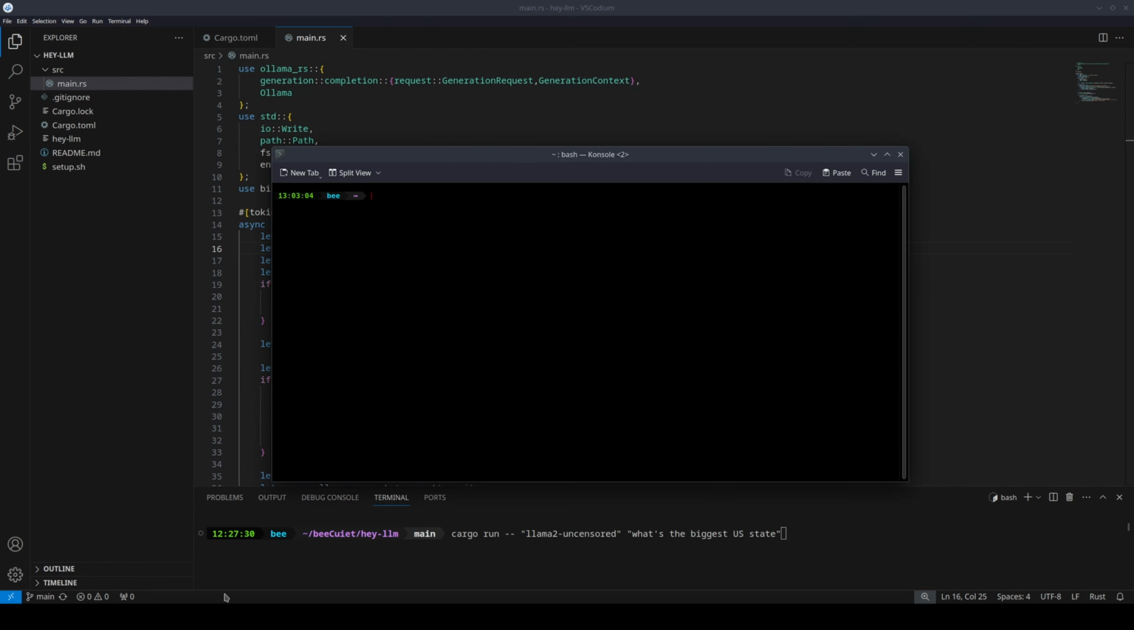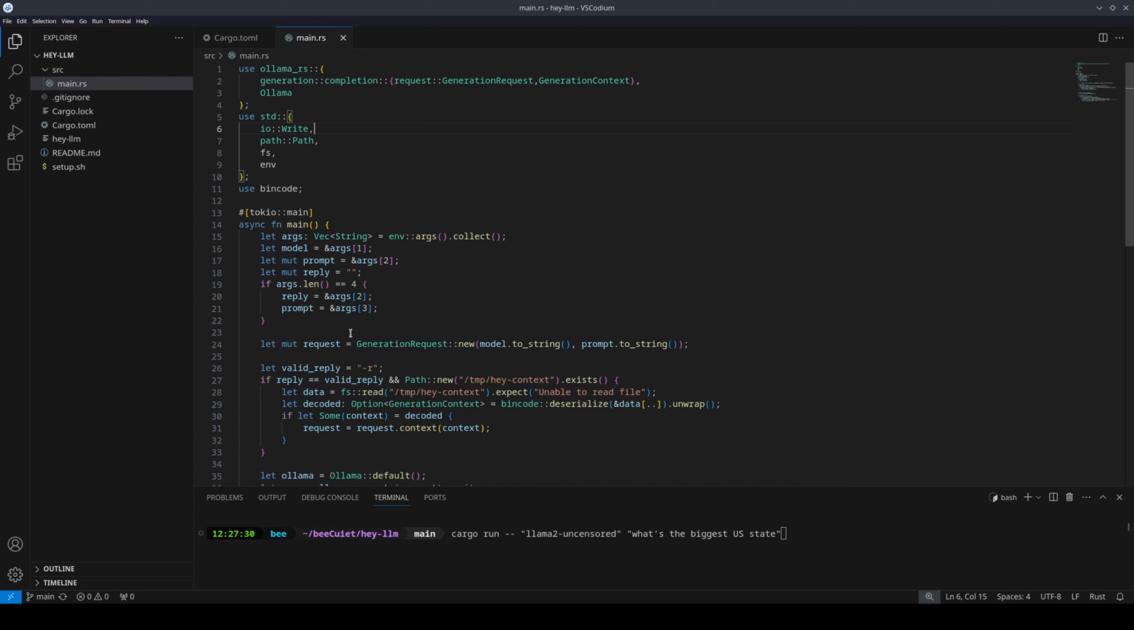And just to make it more clear, when we have the finished product and we do something like, hey, what's the biggest US state? This is the fresh start query. This is something that we don't need any context to answer. But if a user wants a follow-up, that's when we use -r and give it a second prompt. And that's what we're basically checking for here. Is it a reply or is it not? And you'll see why that's important in just a sec.